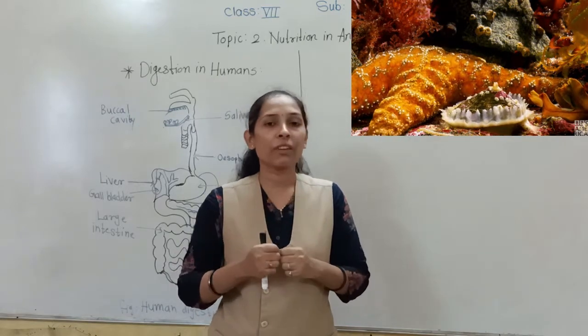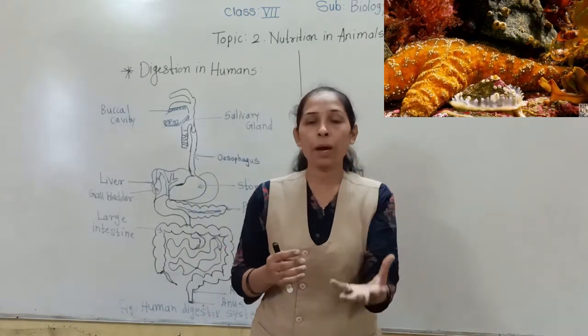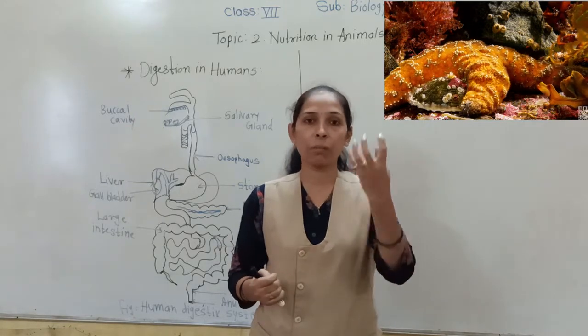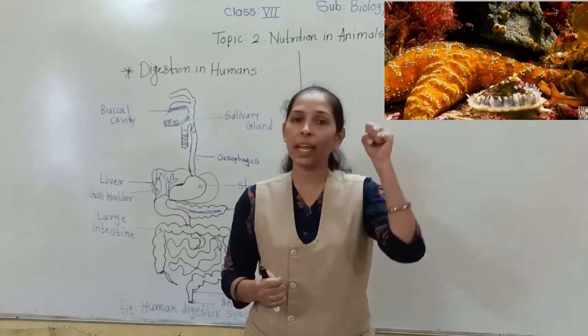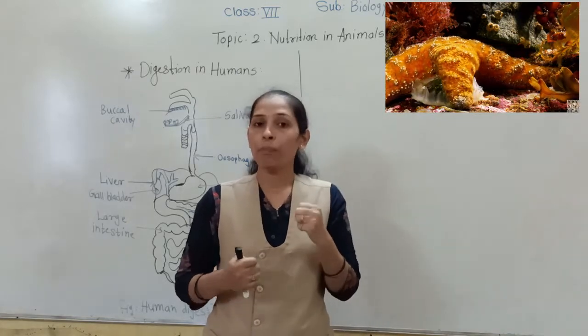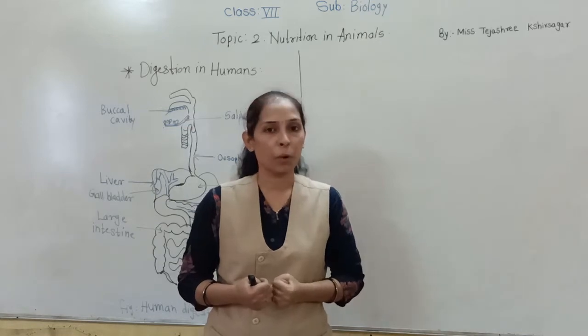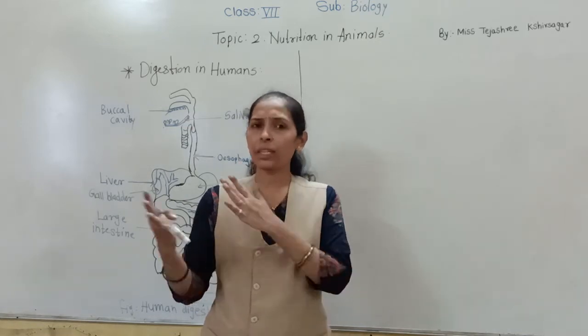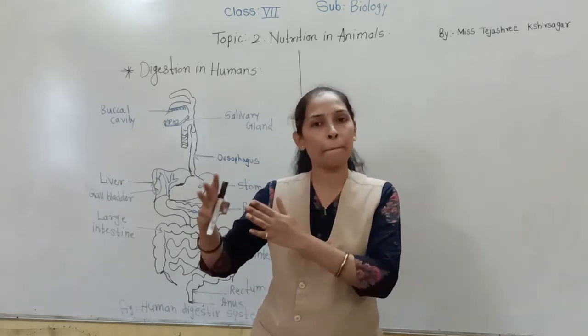When the starfish feeds, it pops out its stomach. Its stomach comes out from its body, and in that stomach it catches the food. Once the food is inside, the stomach goes back into the body. In this way, different animals take different food in different manners.